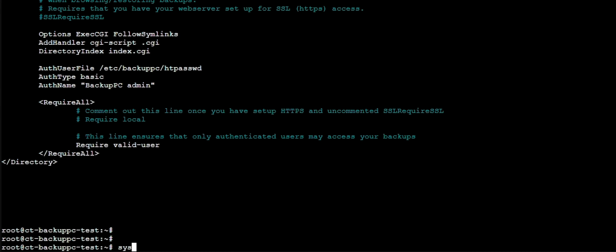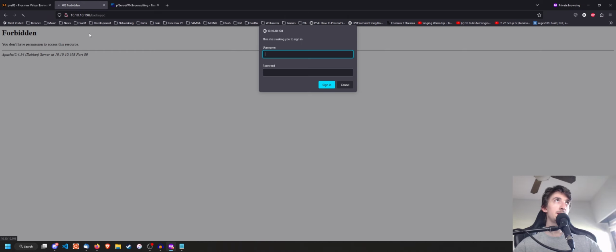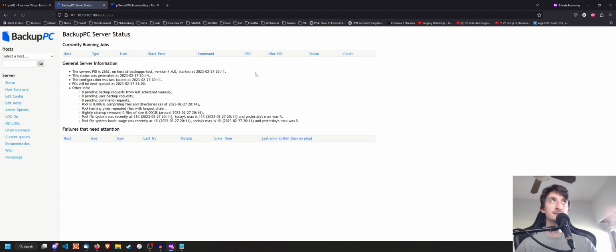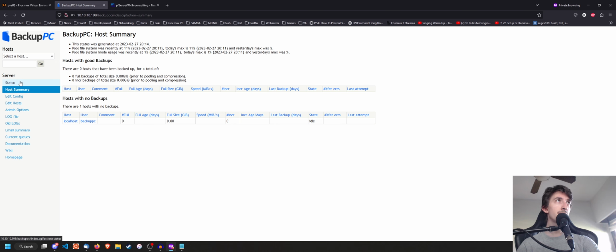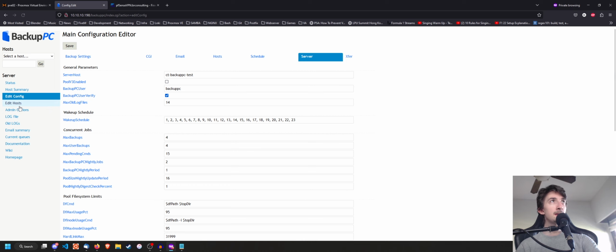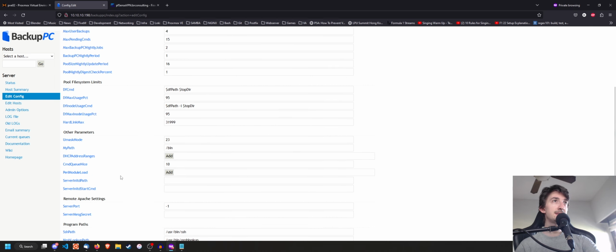So what we're going to do once we've changed that is systemctl restart apache2, and we're going to hit F5 here, and it's going to ask us for the username, which is the default backuppc, and we're going to copy and paste our password, and that is going to get us into the backuppc interface. Now the backuppc interface is super straightforward. You got your status, your host summary, your host list. Here you can change your config, etc.